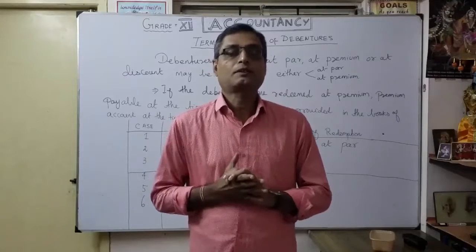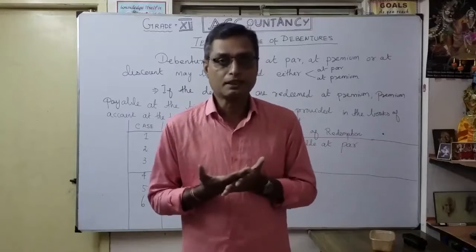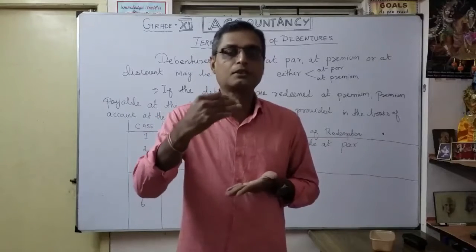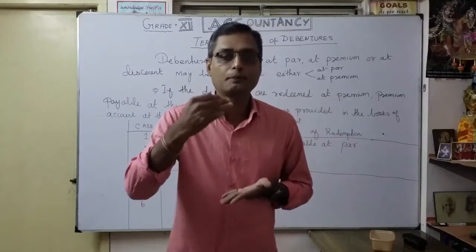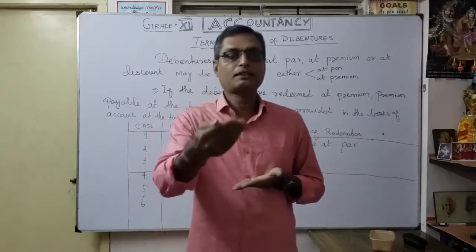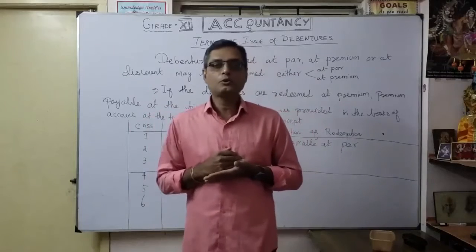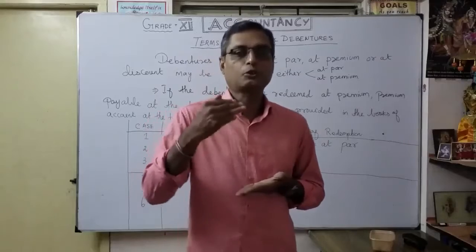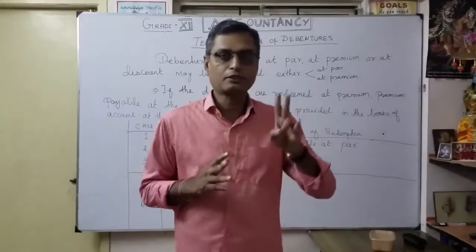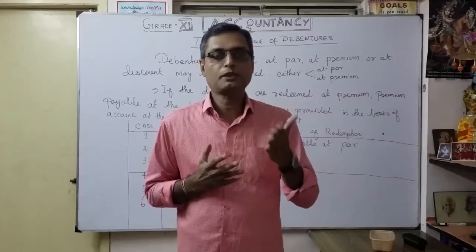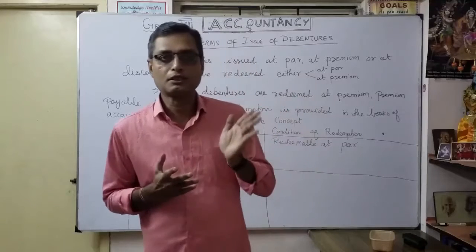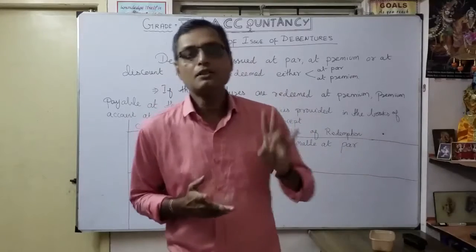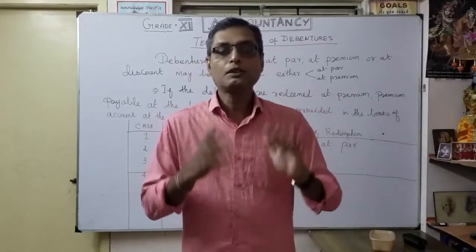That means, at the time of issue of debentures itself, we decide how much we are going to repay the debenture holder later on. For example, I collected 100 rupees from the debenture holder. I am going to say right now how much I will repay, whether 100 rupees or 110 rupees, only two choices. Issue may be at premium, at a discount, or at par, but redeemable only at premium or at par at maximum. So there is no question of redeemable at a discount.